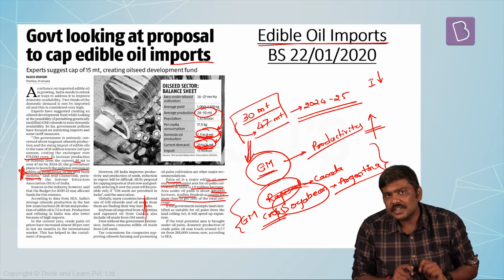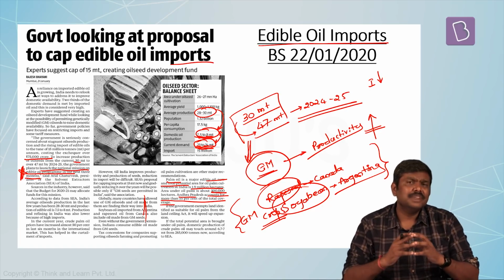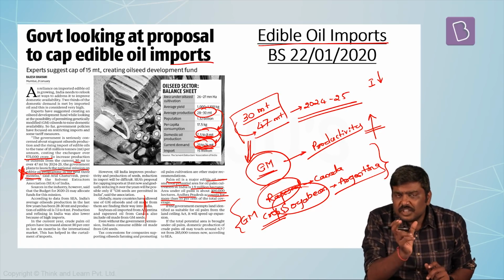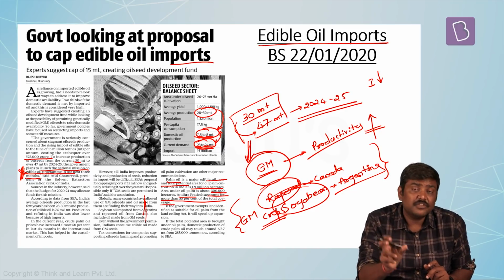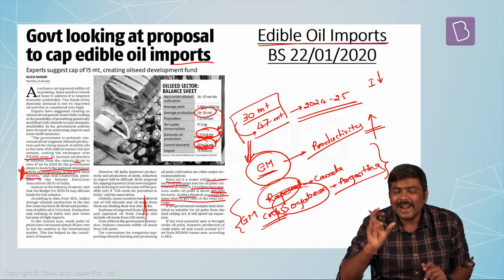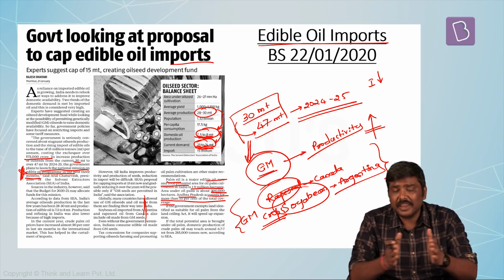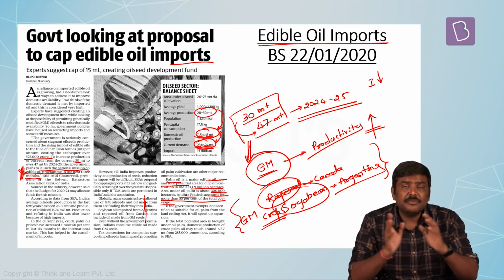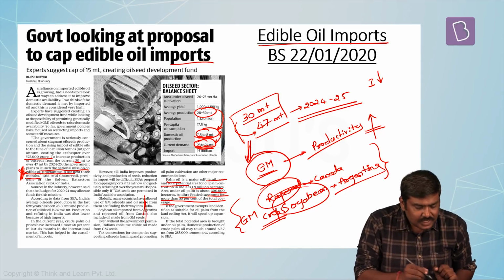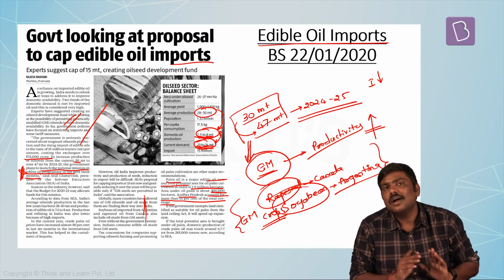The article also says that if the Government of India can give certain exemptions to the land used for the cultivation of palm oil under the Land Ceiling Act, the land that is covered under palm oil will expand. The total production of palm oil will increase. So these are the points which are given in this particular article.